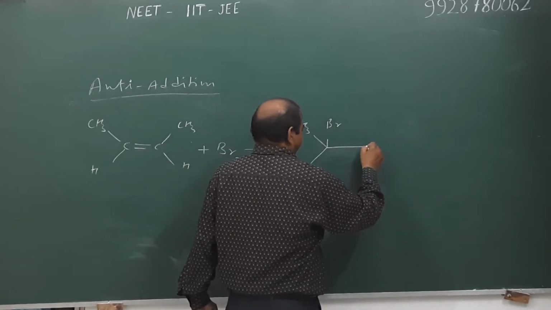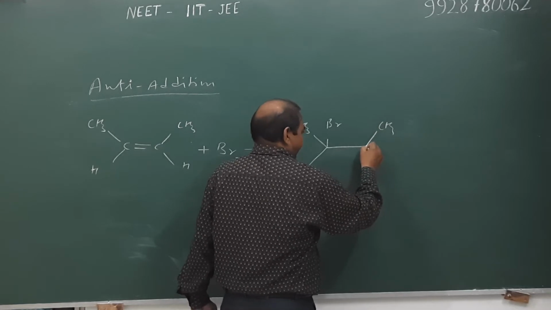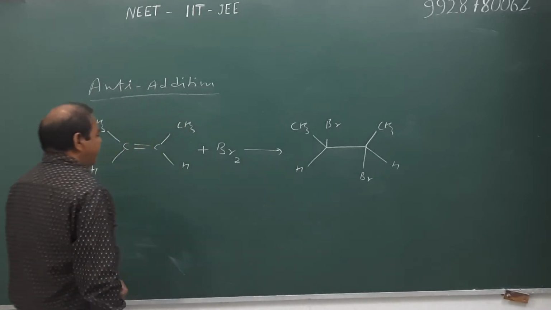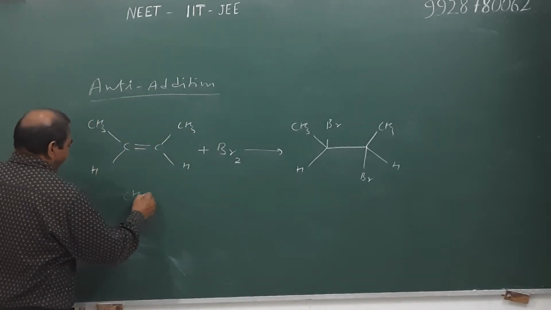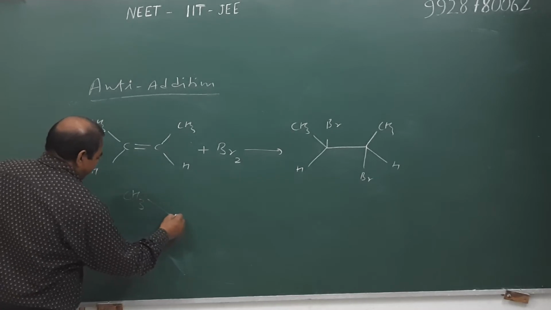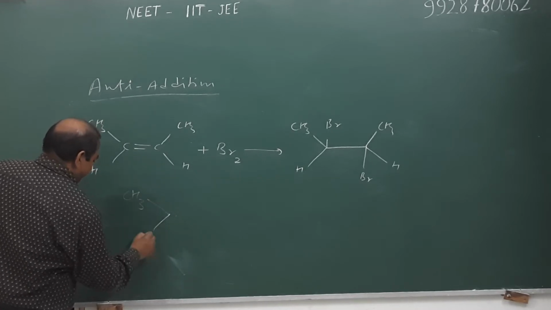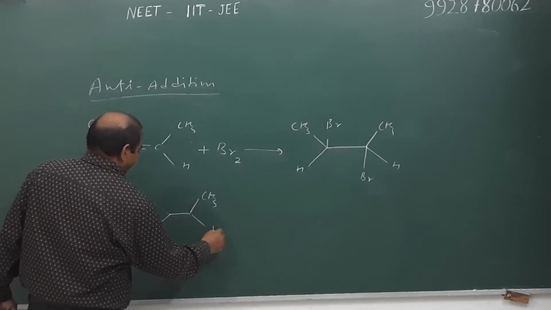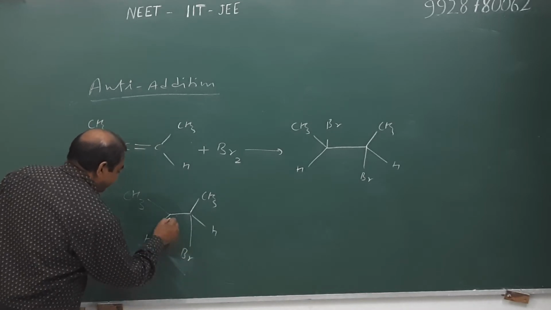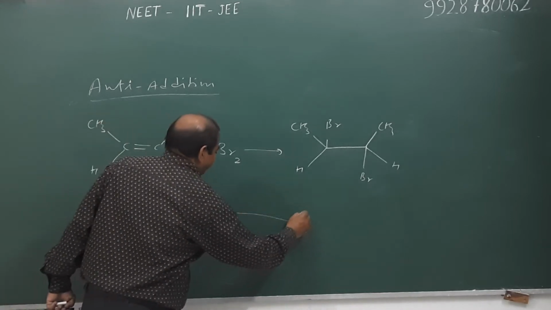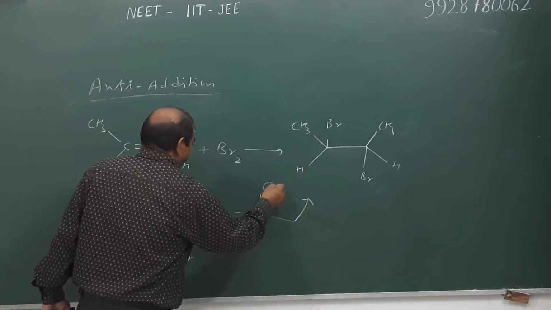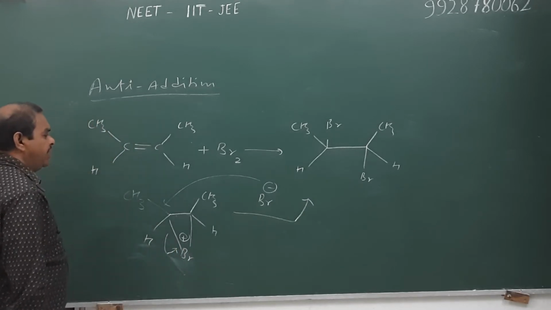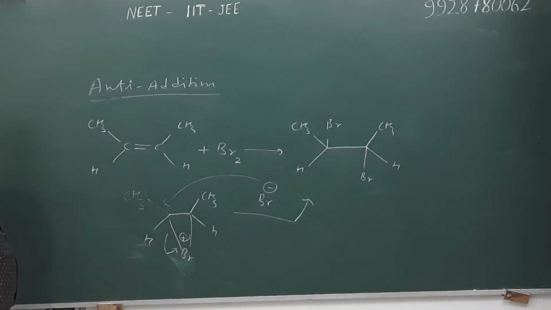This is the addition of anti-mechanism, because the intermediate of this reaction is a cyclic halonium ion. The intermediate of this reaction is cyclic, particularly a bromonium ion. And hence in the second step, the bromide ion attacks from the back side to the bromine which is already present in this intermediate species.